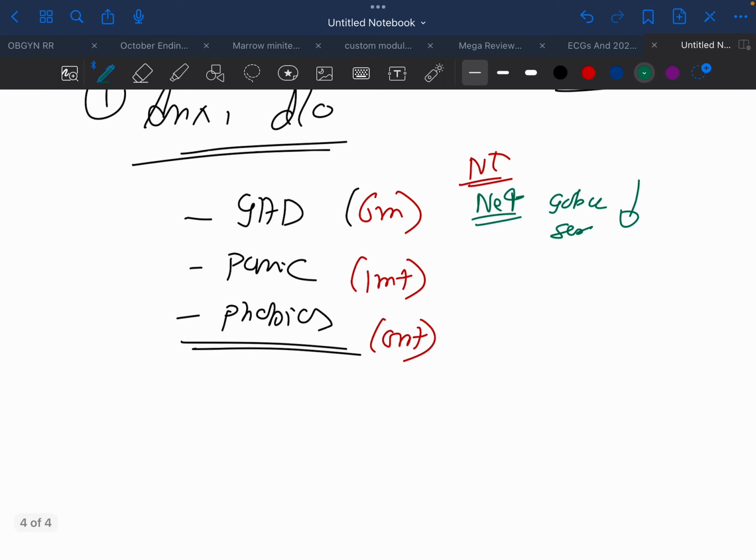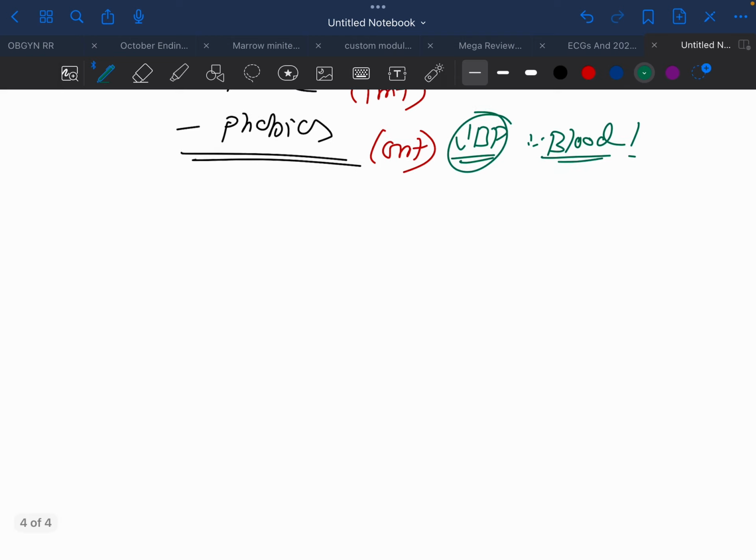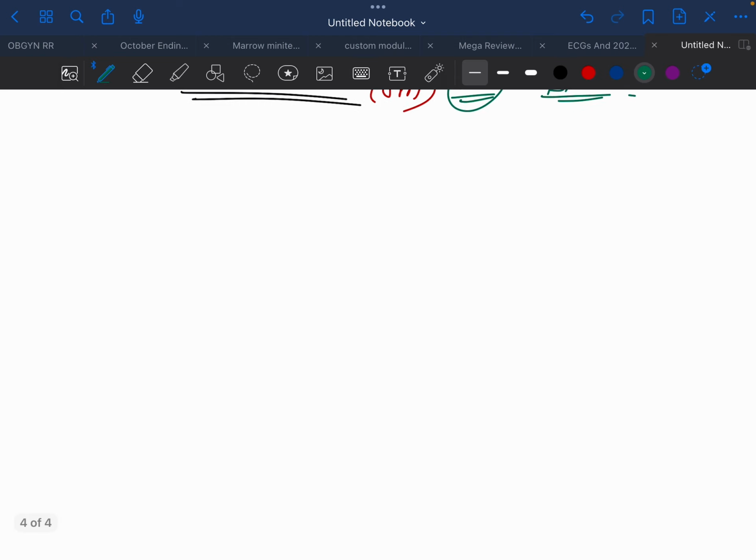In phobias, we have to remember the nomenclature of the different phobias, like what is cynophobia, what is ailurophobia, and the only phobia which causes a fall in blood pressure is the phobia for blood. It is the one which causes low blood pressure.